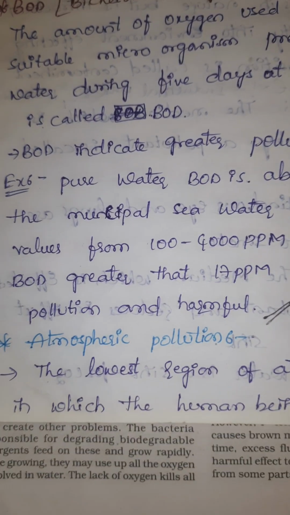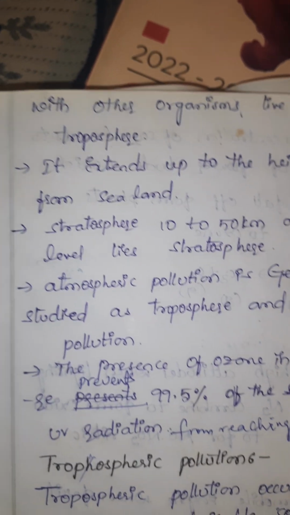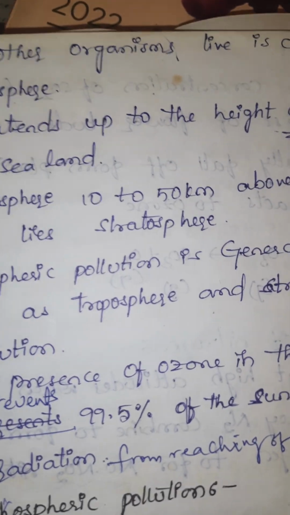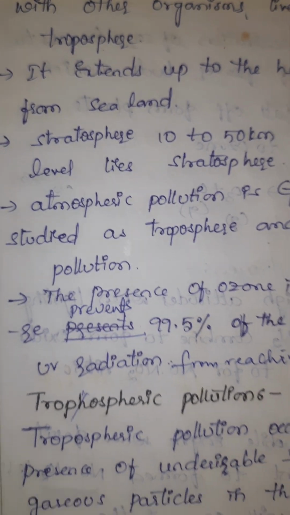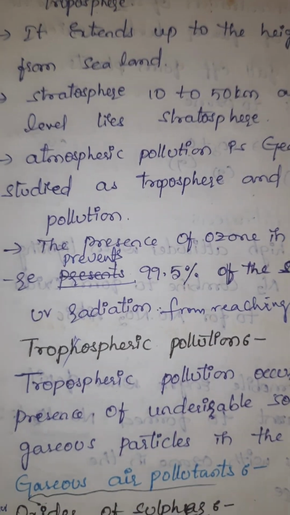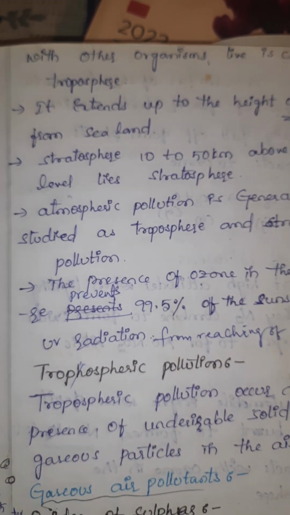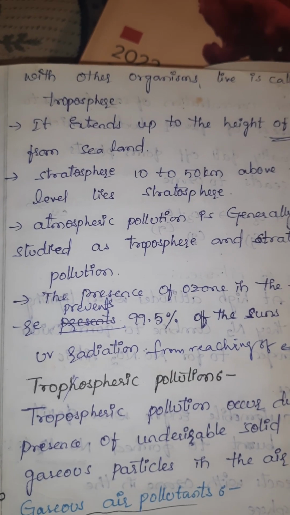Atmospheric pollution. The lowest region of atmosphere in which human beings along with other organisms live is called troposphere. It extends up to a height of 10 kilometers from the sea level. Stratosphere, 10 to 50 kilometers above the sea level.